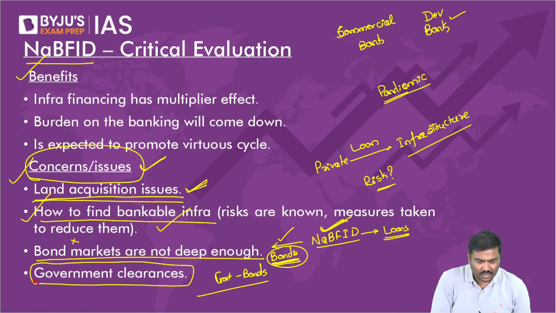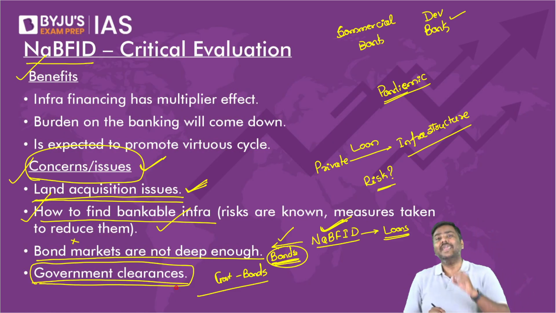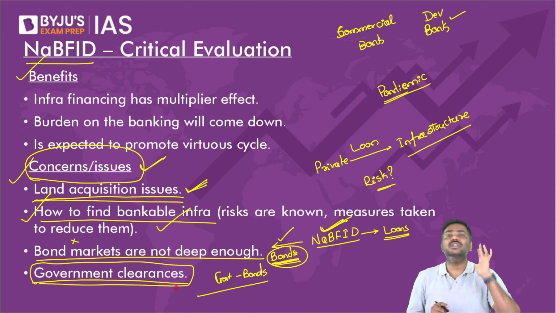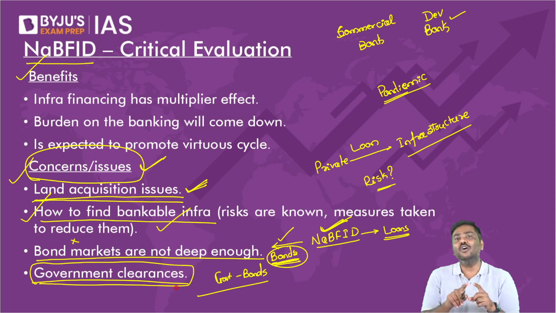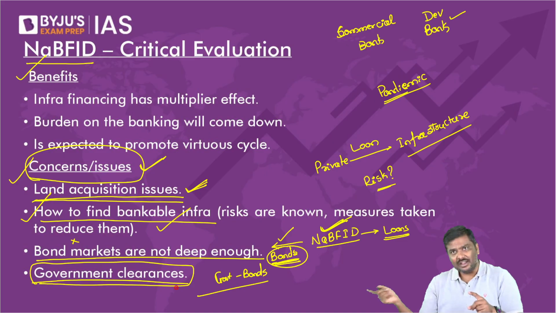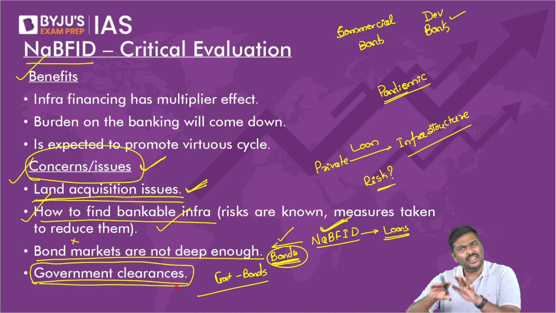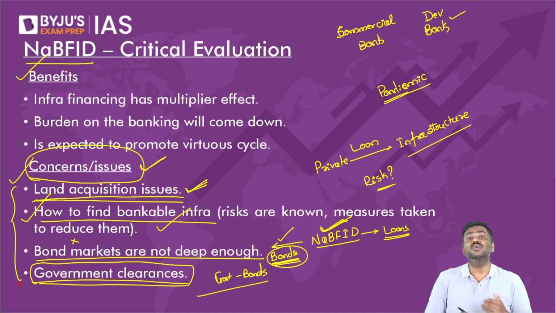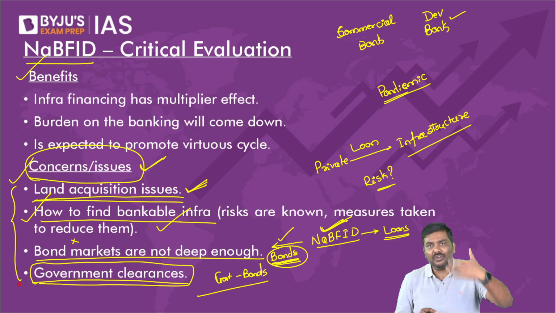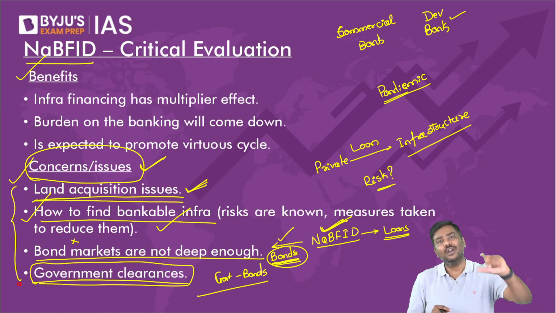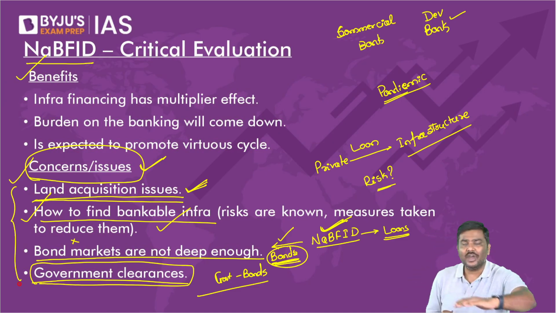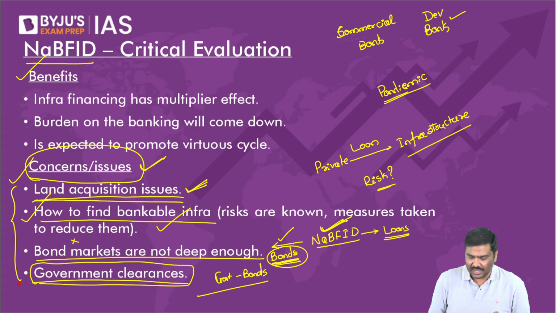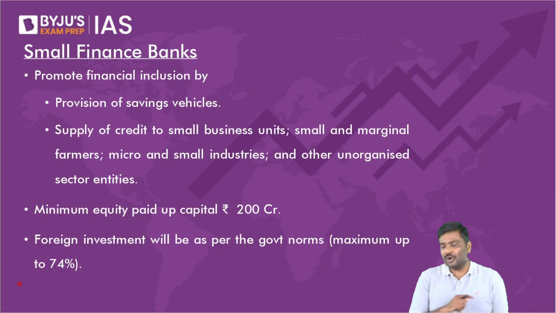So don't you think even with NABFID wanting to promote the growth of infrastructure, if government clearances are delayed, the infrastructure development will be taking place at a very slow pace. So these are some of the concerns or issues regarding whether NABFID as a model will be successful or will enjoy limited success. Done? So this is the complete model of NABFID.